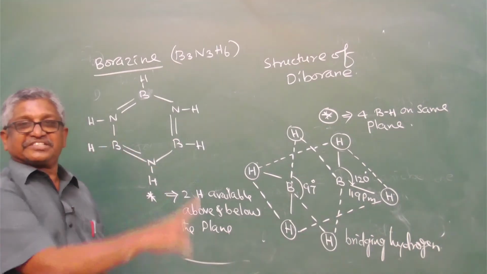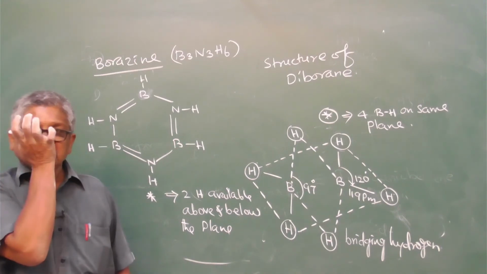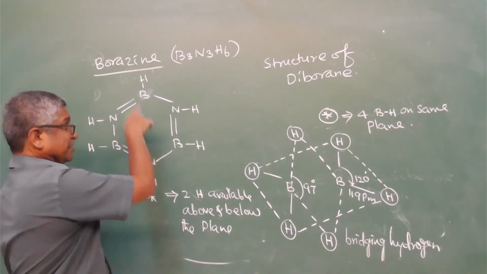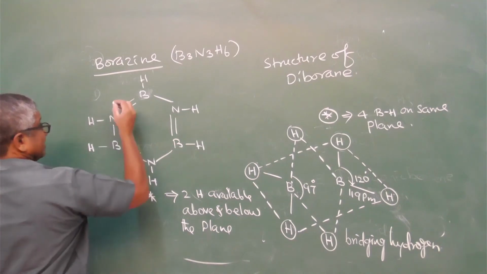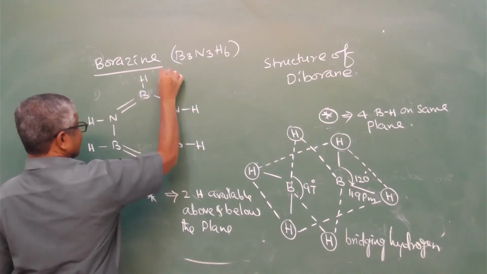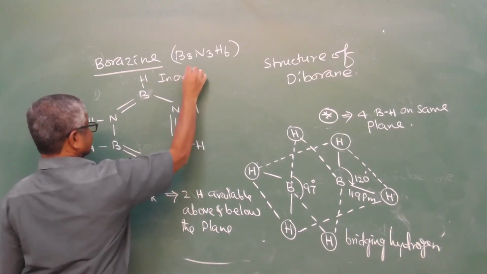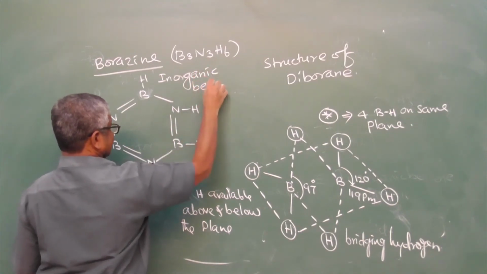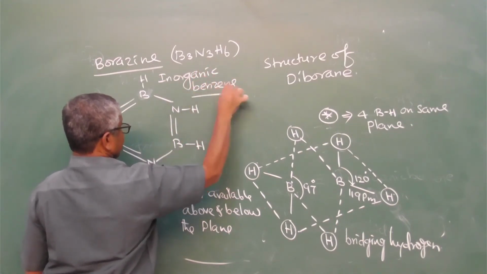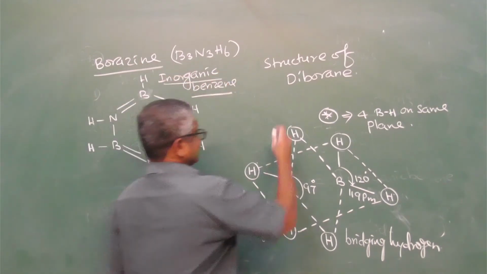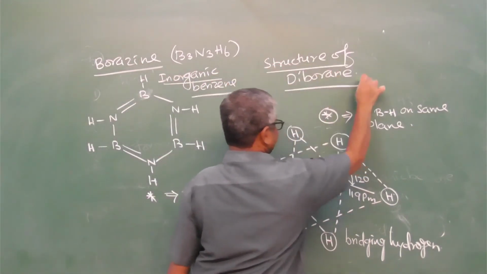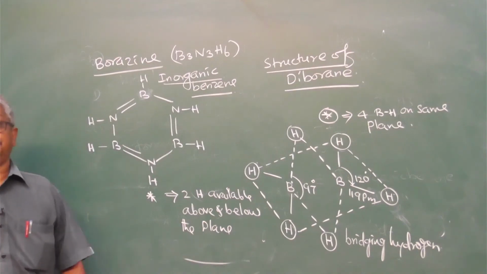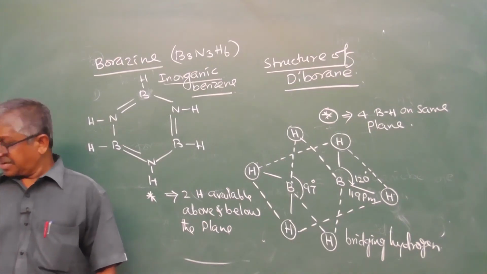Next, 2 structures we have seen. One is borazine. It is also called inorganic benzene. And the second is the structure of diborane. Structure of diborane compounds.